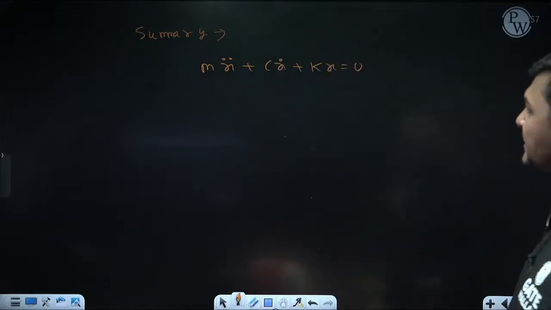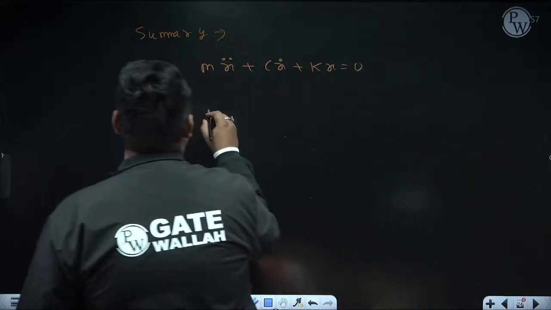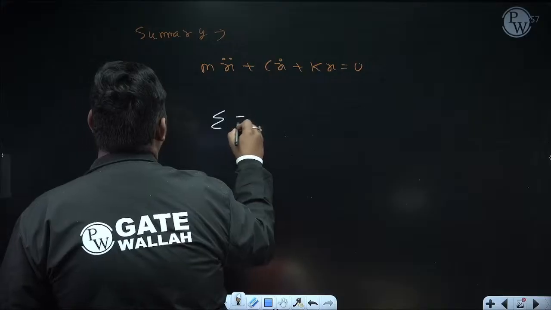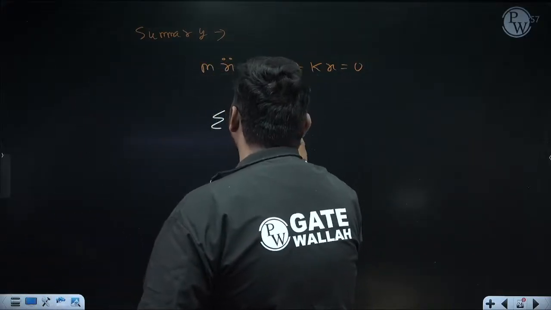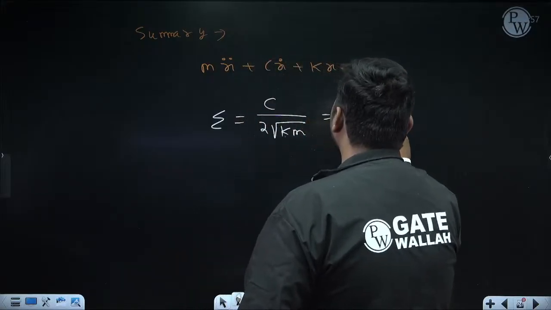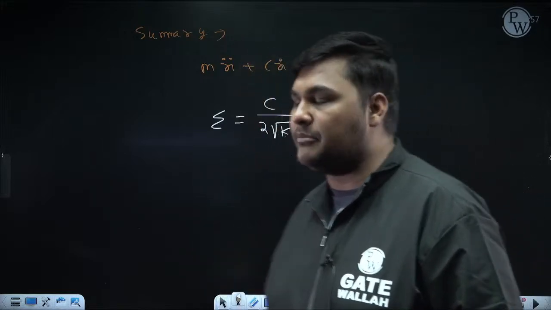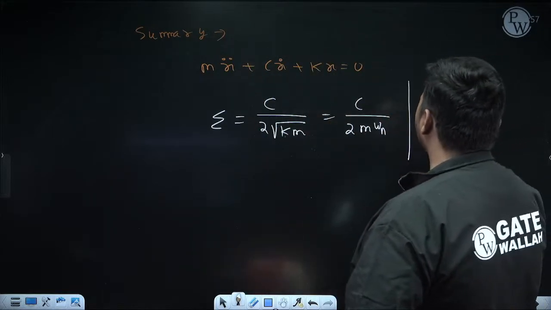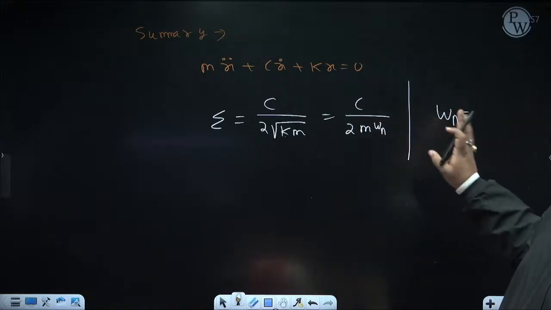Okay, and as per this equation, if you want to find its solution, mainly find two things. One is zeta, which is nothing but the damping factor. The formula to calculate zeta for the general case is c upon 2 root over km, or c upon 2 m omega n. See whether zeta is coming less than 1, equal to 1 or greater than 1, because it will decide the type of damping. Similarly, also calculate omega n, because later we derived the formula in terms of zeta and omega n.